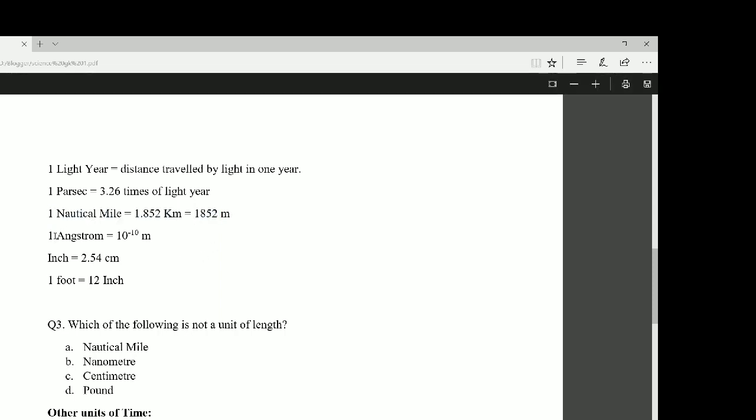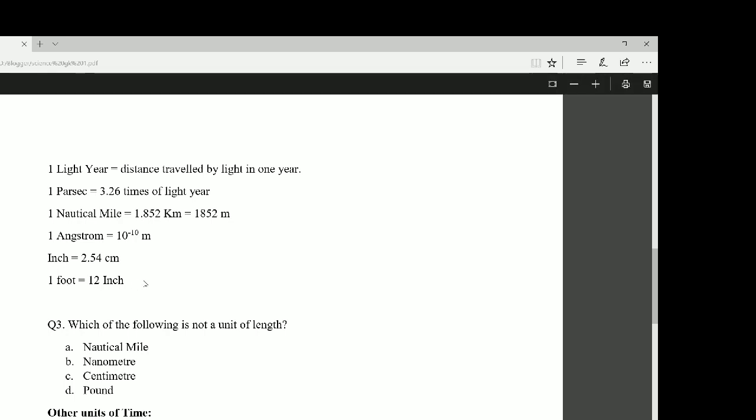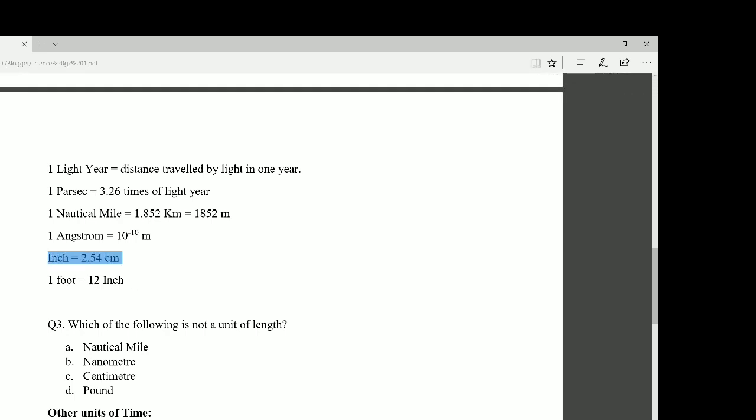Next, 1 angstrom equals 10 to the power minus 10 meter. And 1 inch equals 2.54 centimeter, and 1 foot equals 12 inch. Please remember it.